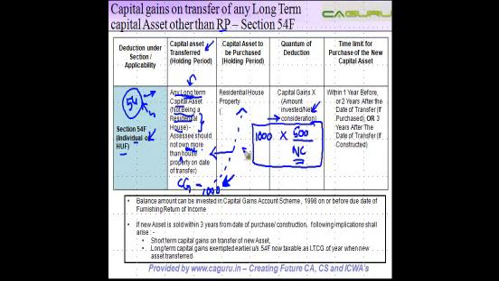Okay. So unlike the earlier case where the exemption was either the amount of capital gains or the amount of investments, here the amount of capital gains is to be considered in proportion to the net consideration that you receive. So if you receive, let's say 10 lakh, but you invest only 5 lakh, then the amount of capital gains exempt is also proportionated. So 5 lakh divided by 10 lakh, or 50%, right?